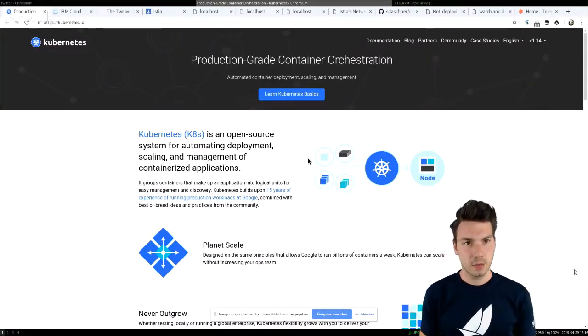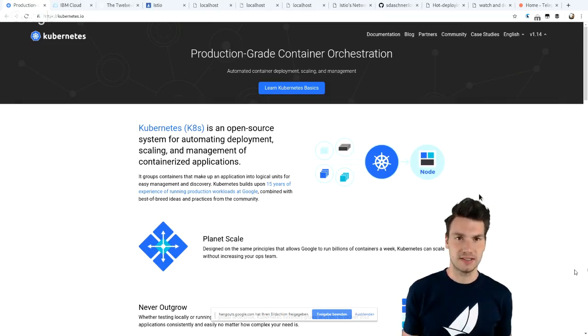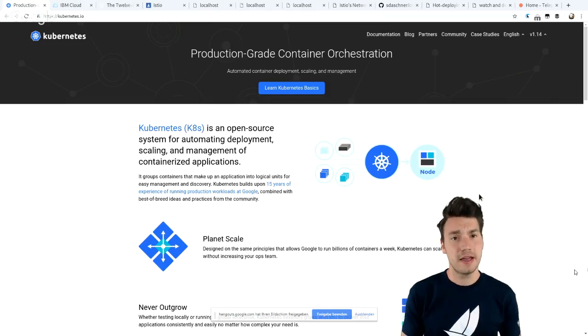Why Kubernetes? Well, Kubernetes is so-called container orchestration. That means it orchestrates containers, as easy as it sounds. So if we have a production setting or a more sophisticated environment where we have multiple nodes, and not just one running laptop or something, then it becomes quite complex quite easily how to run all of that in production, right?